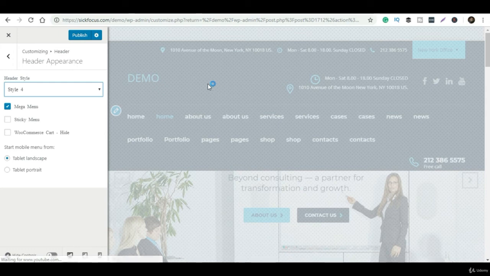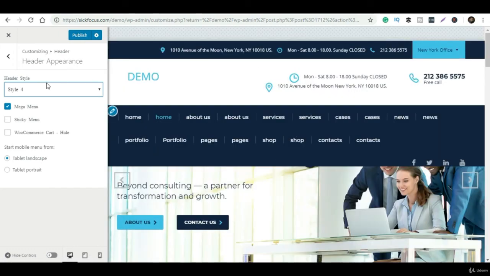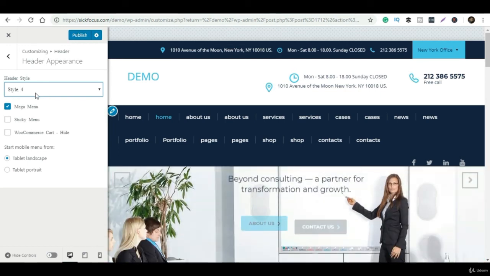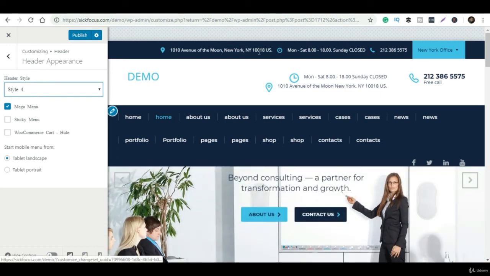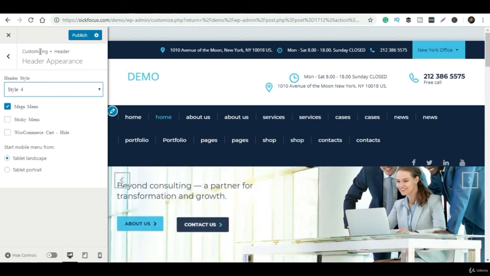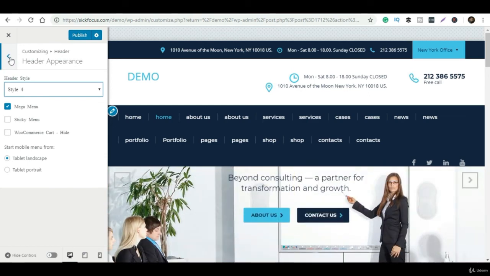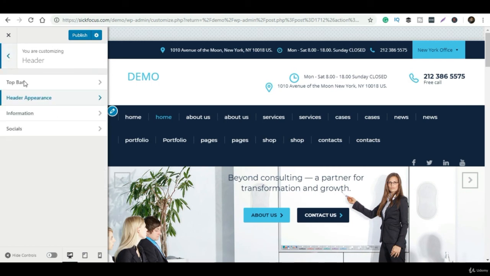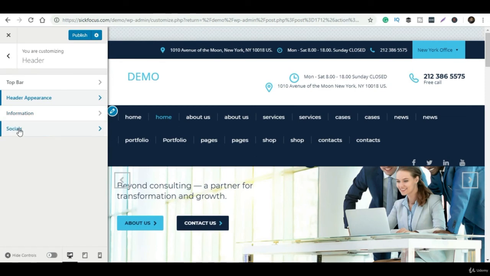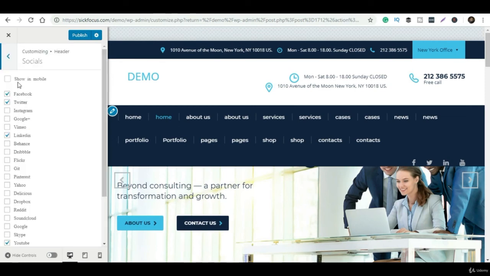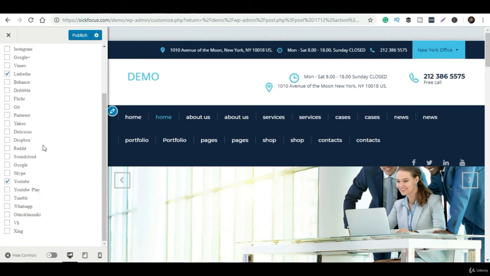So as of now, once we make it published, you can do the same thing as per your choice. You can try any of the layouts or any of the styles. These are all social media buttons. If we go to sales, you can find all the buttons you want to add on the particular site. As of now, Facebook, Twitter, LinkedIn, and YouTube are enabled.